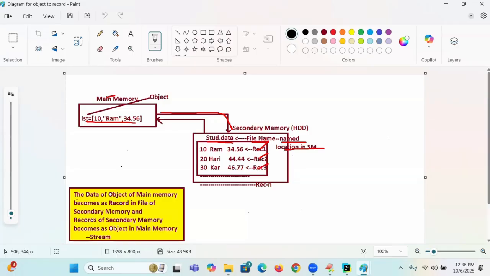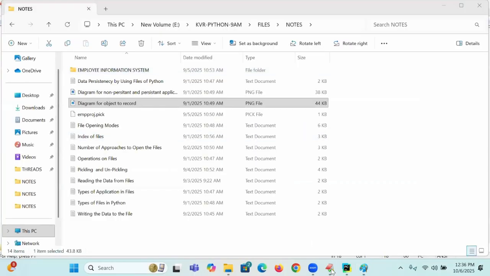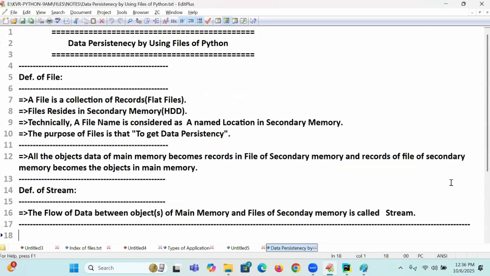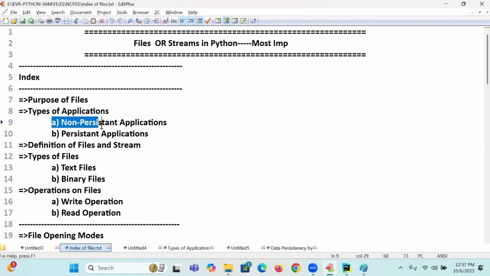The data of an object of main memory becomes a record in the file of secondary memory, and records of secondary memory become an object in main memory, which is known as a stream. Clear? Up to here, if you understand, it is more than enough. First, understand what is non-persistent, what is persistent, and the definition of file and stream.